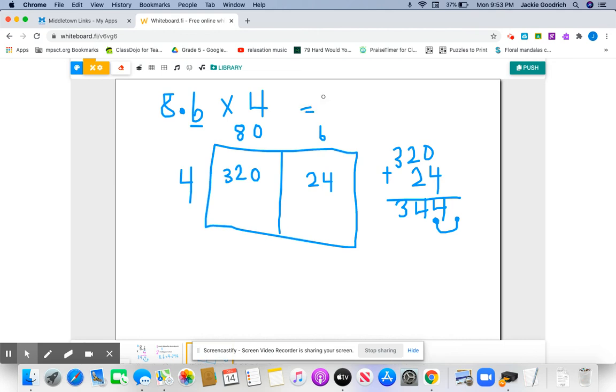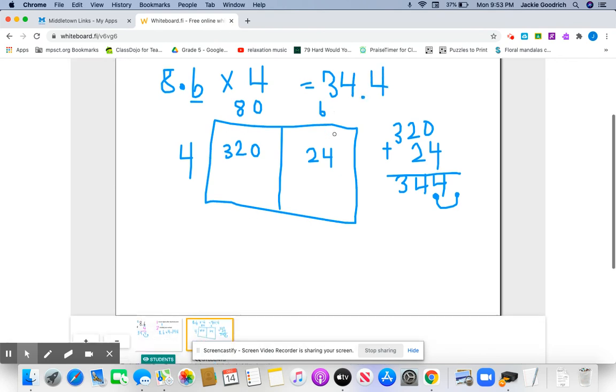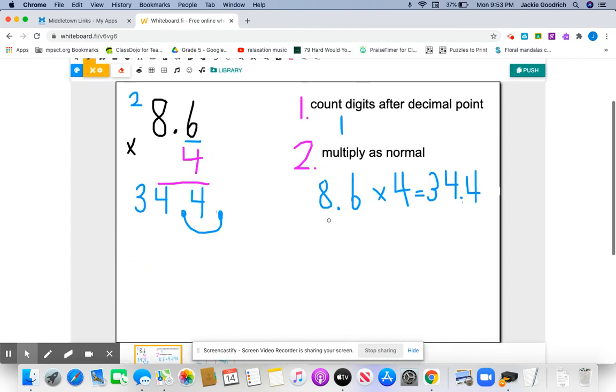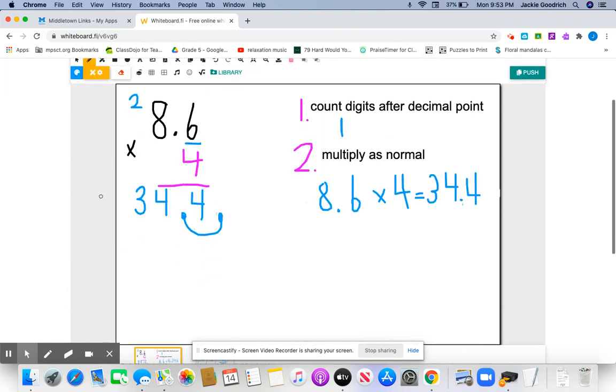34.4 using the area model is the same as using standard algorithm. 34.4, and then I'm going to go back and double check. Yep, 34.4. All right, so this was just a quick review. Let me know